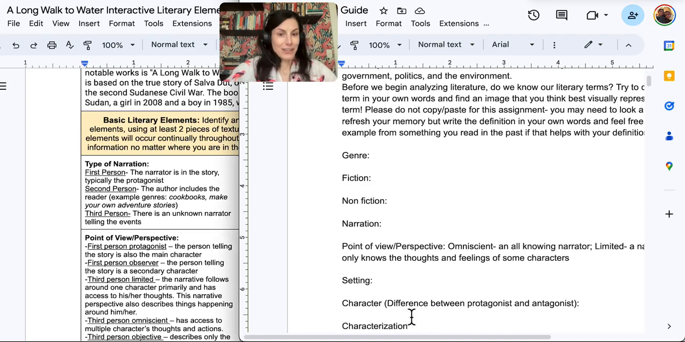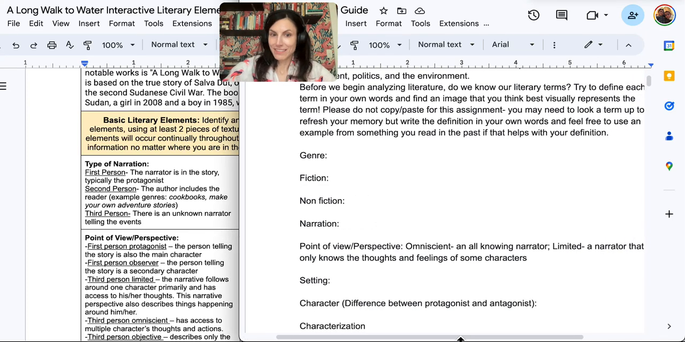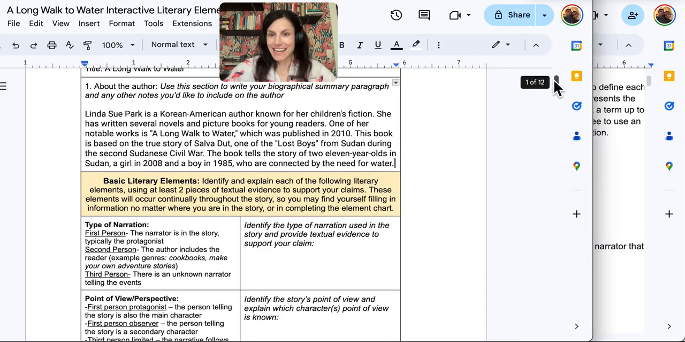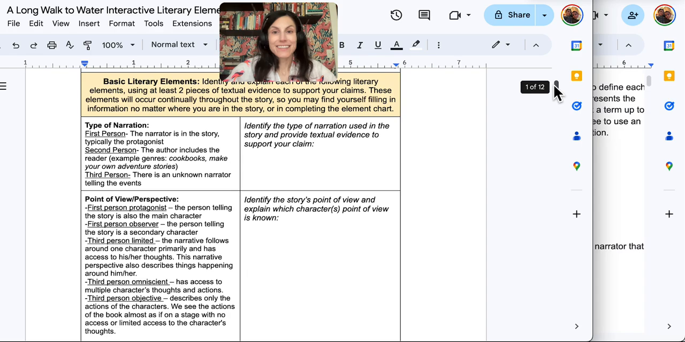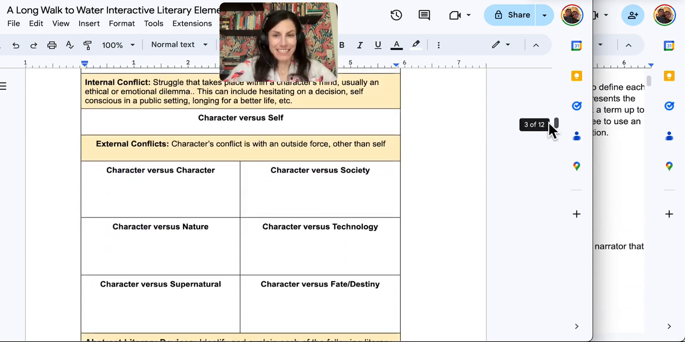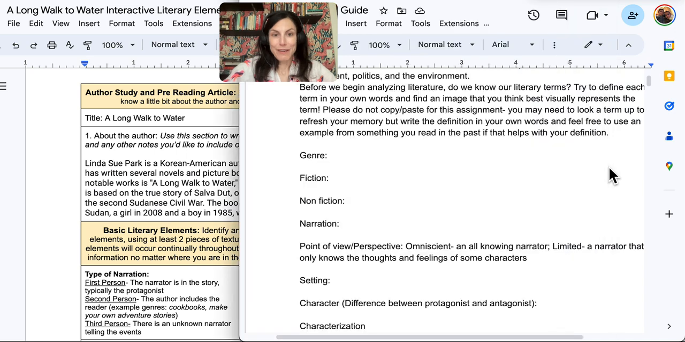So I'm looking at our study guide here, and I will fill in some of our literary elements. I also have an ultimate literary analysis study guide that will give us all the basic literary elements and literary devices. So the first one we have would be genre, and genre is just a category system for books, music,